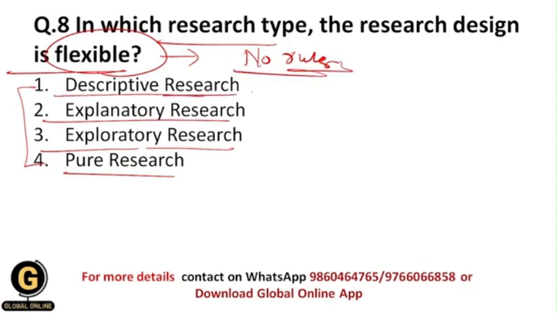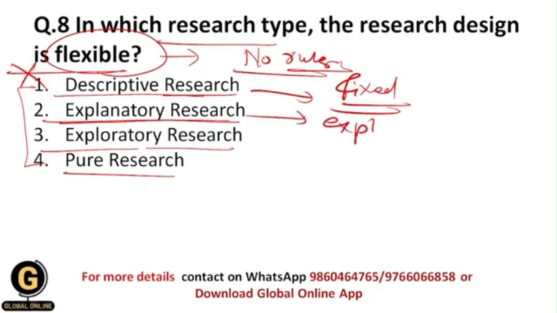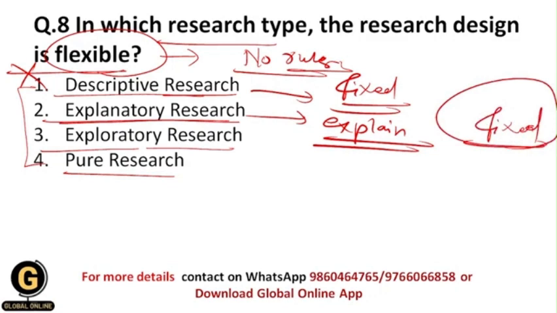Within descriptive research, whatever incident, situation or person there is, we are going to describe the characteristics of that thing as it is. And that's why this is a fixed research design. There is no flexibility. So this option gets eliminated. In explanatory research design, we are going to explain the relationship between the variables, whatever relationship is there, as it is, and that's why this is as well a fixed research design. So this also gets eliminated.